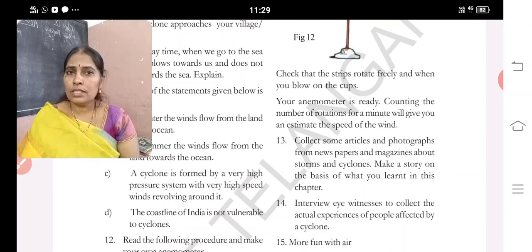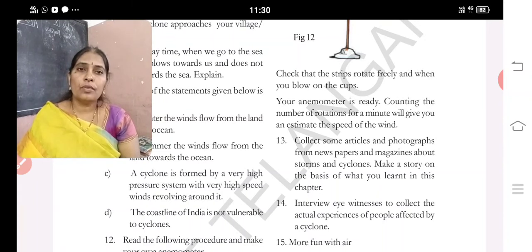From the 4 cups, color 1 cup and place it on the sticks. When a wind blows, it starts moving, and the number of rotations made by those cups will help us to understand the speed of the wind.